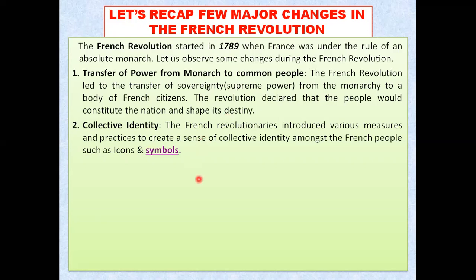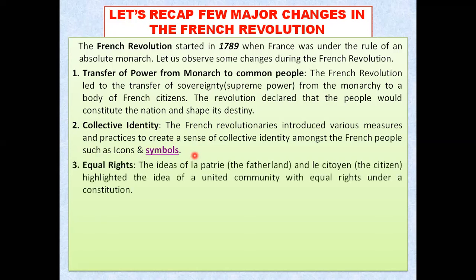And let me show you that they also introduced a lot of icons as well as symbols during the French Revolution. You might remember that there was a winged woman, personifying the law, as well as a few major symbols and icons that the people used to identify that they all belong to the same nation.